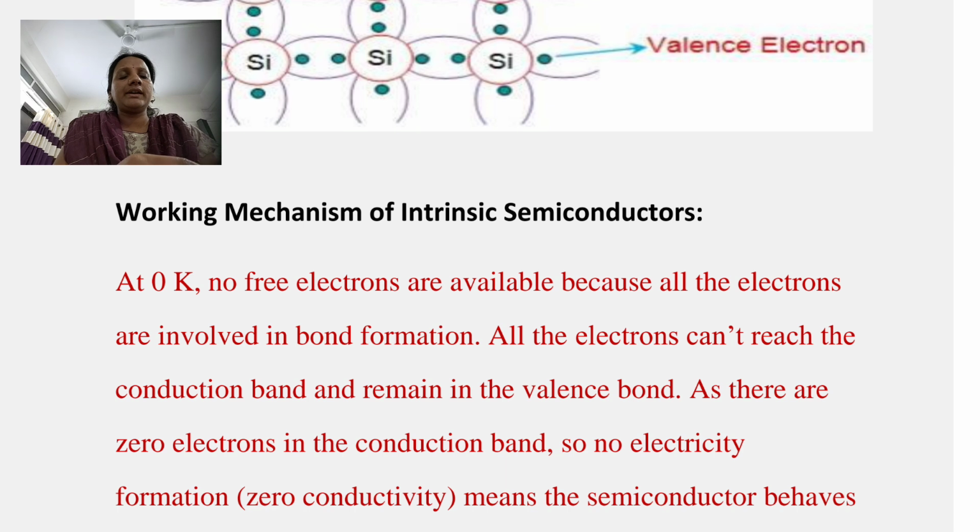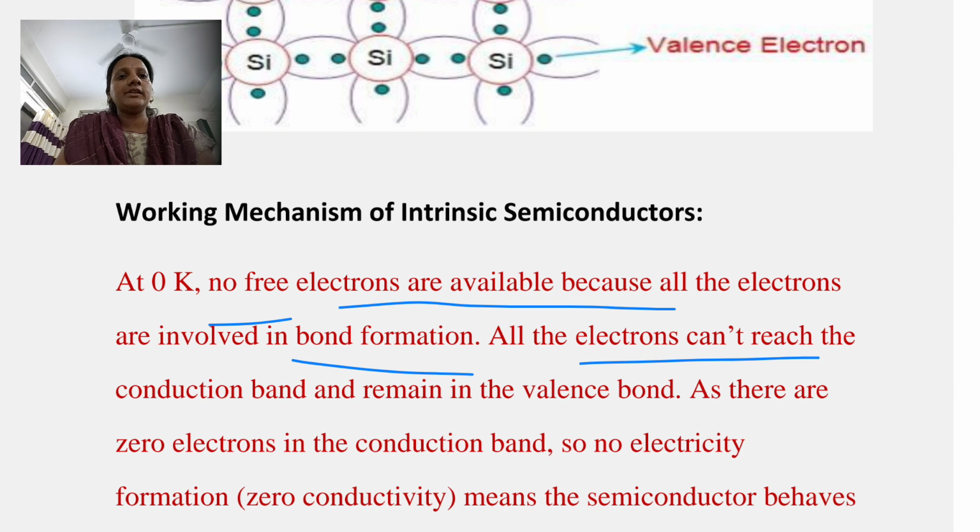Here is the working mechanism of intrinsic semiconductor. At 0 Kelvin, no free electrons are available because all the electrons are involved in bond formation. The electrons can't reach the conduction band, they remain in the valence band.